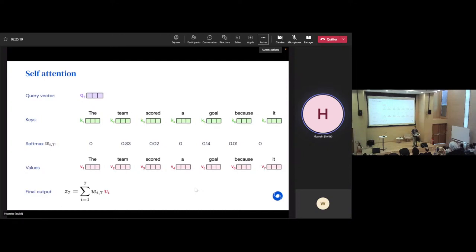What if you would swap the words around? Are all words independent? That's a great question, and I'll answer it in a few slides. But yes, indeed, this whole operation is order invariant. It doesn't care about the order of inputs, right? And that's a problem for text.